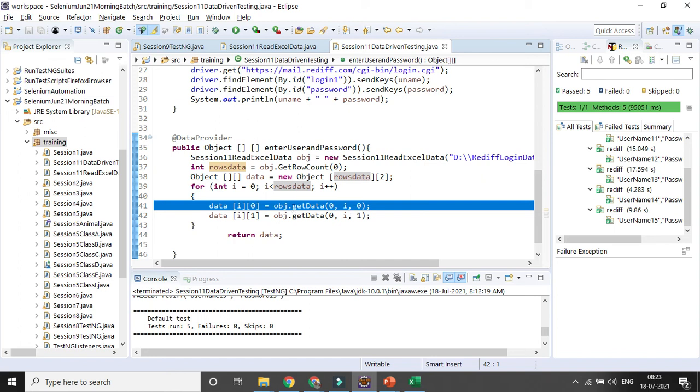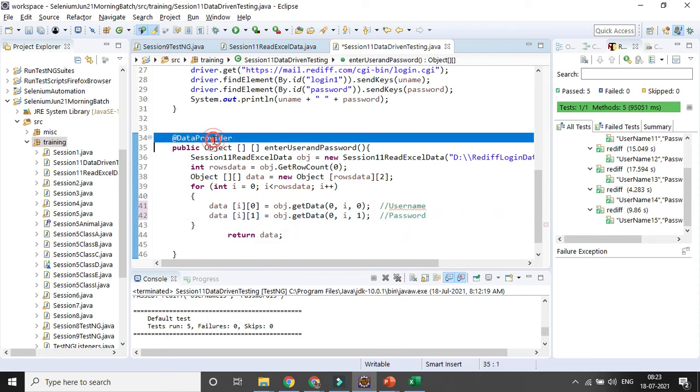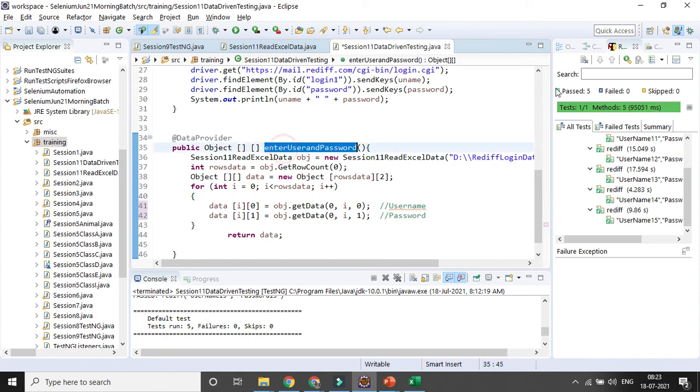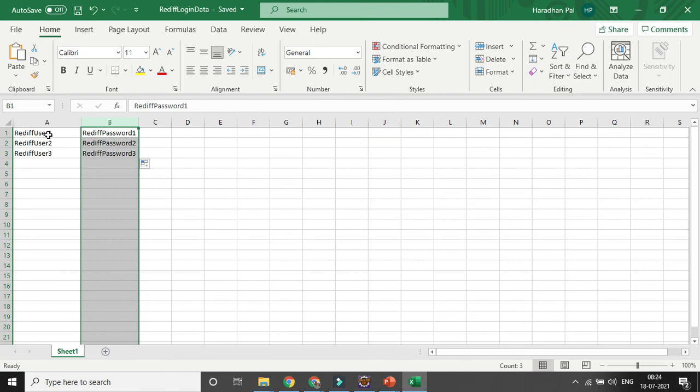for the first row, first column, where the row is based on the loop and the column is 0, so it will take the username. Okay, that is the first column, and second is the password. Okay, returning the data, and I am using the data provider, and the same data provider method is already entered here. Now let's try to run it, and let's see whether the run is successful based on the data provided in the Excel sheet.